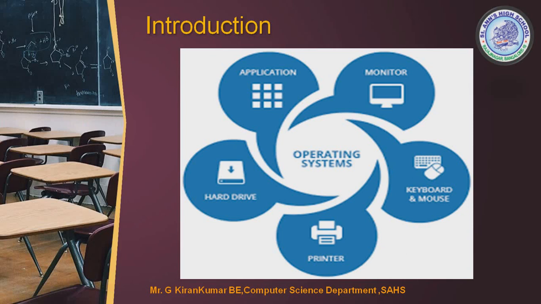Do you understand? Let me correlate with the example of the chairman. Chairman is the operating system, like how you need students as monitors, keyboard and mouse are like teachers, non-teaching staff, everything, then printers, then everything together combined, we call it an operating system. Did you understand? Yes. Now let me see the examples for this.